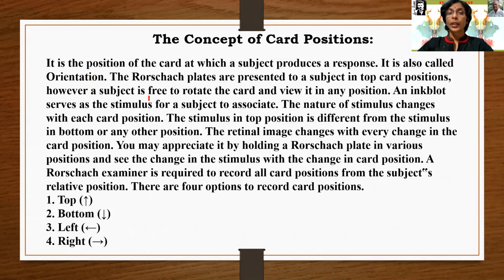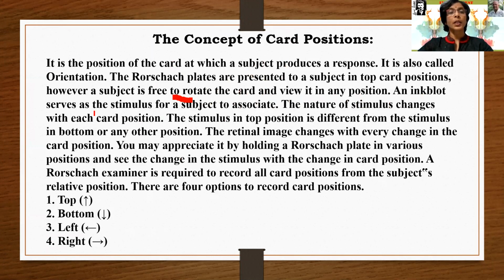However, a subject is free to rotate that particular card according to his wish, and respond seeing the position as per his wish. Rotate the card and view it in any position. Means before giving a response, he can see that card in any position.